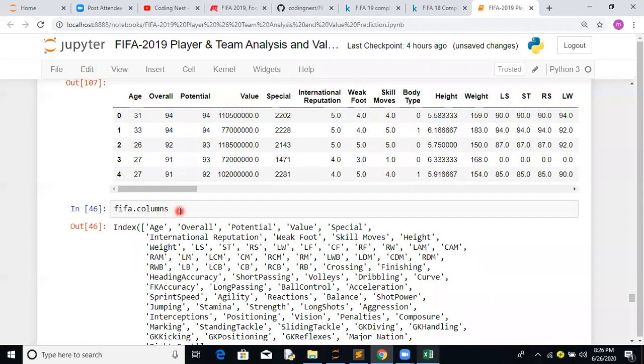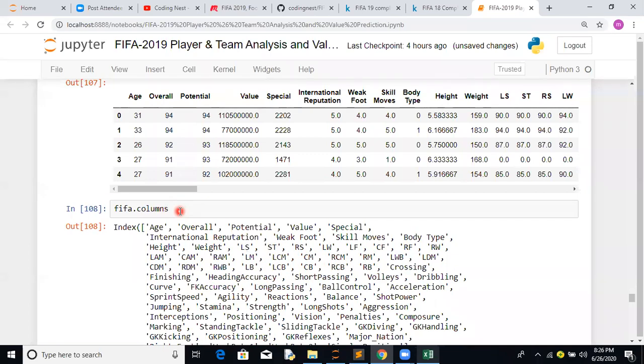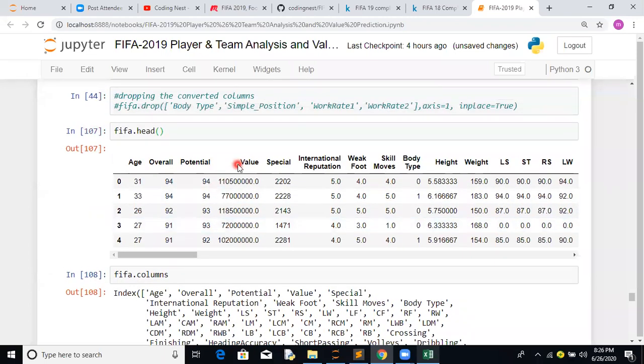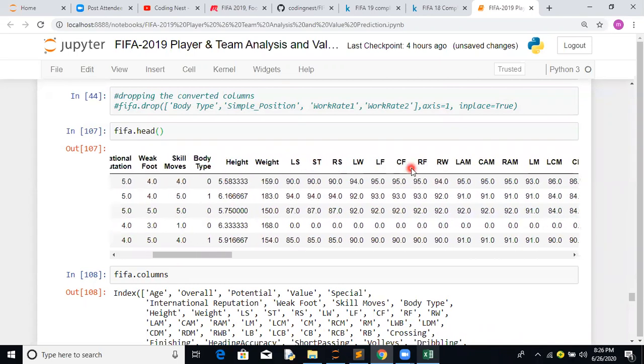Okay. Now let's see what all columns are available. FIFA dot columns. Now we really have to think about which features will help us predict our value. Age, overall, potential, yes. Special, yes. International reputation, weak foot, skill moves, body type, height, weight. Here LS, ST, RS, we won't be requiring much.